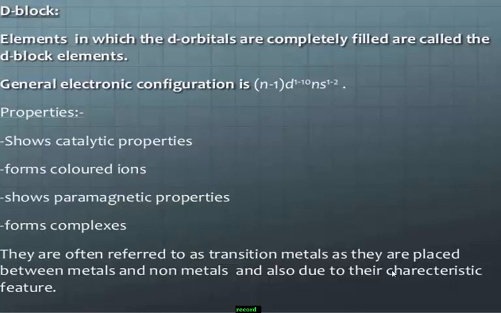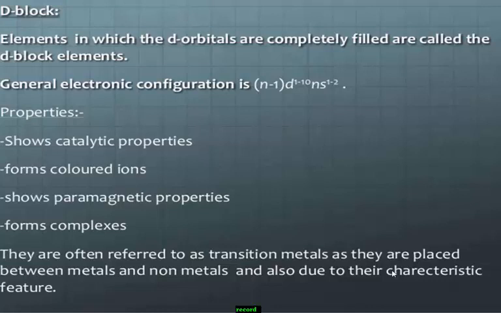While writing the electronic configuration of the element, the last electron enters into the d orbital. The general electronic configuration of d block elements is (n-1)d1-10 ns1-2.